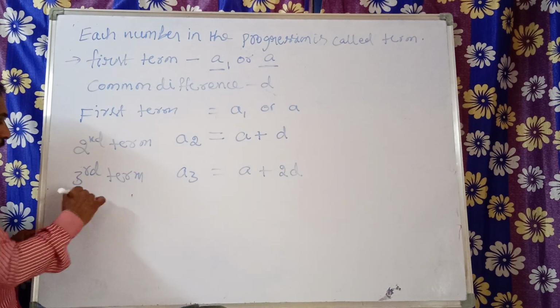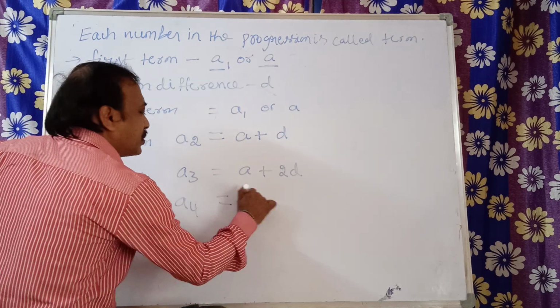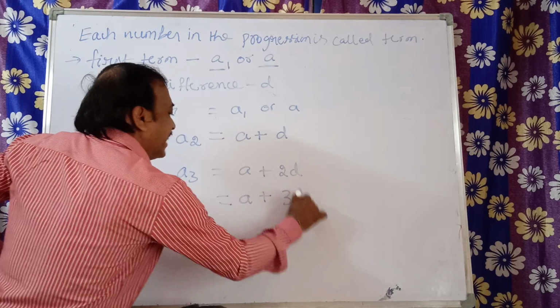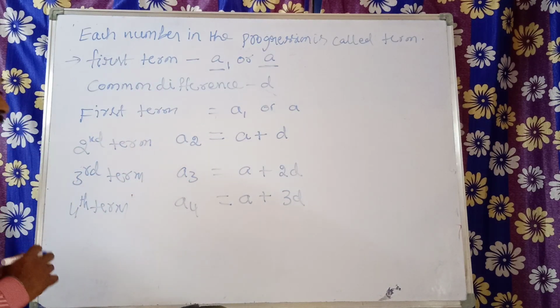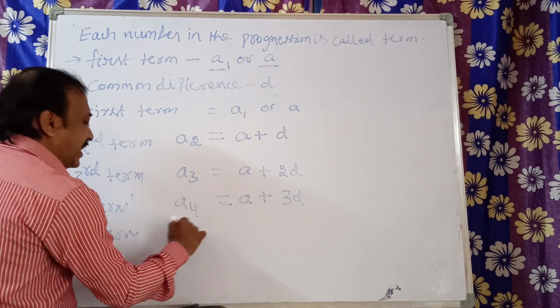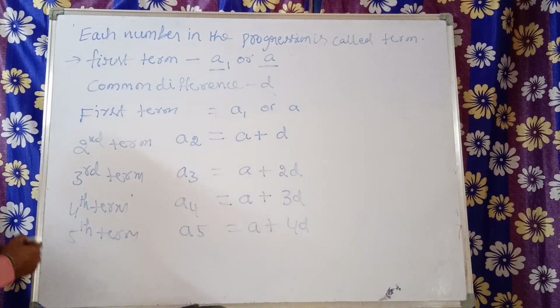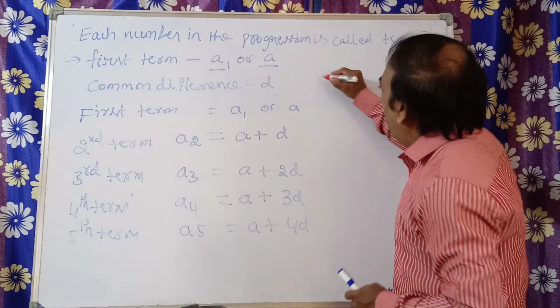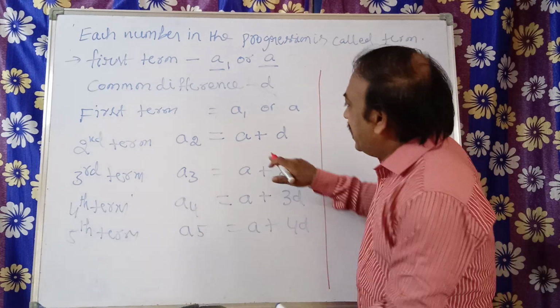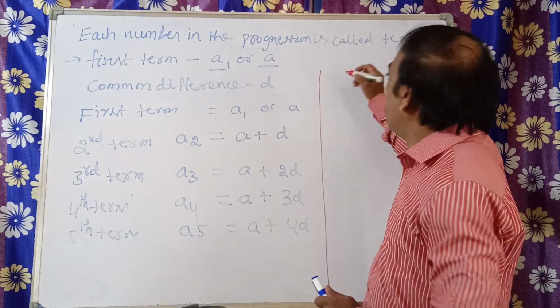Now fourth term A4 is equal to A plus 3D. Fourth term A4 is equal to A plus 3D. Fifth term, which is nothing but A5, is called A plus 4D. Sir, how is it A1, first term, second term, third term? You observe it here now. Here I am explaining why we are taking A plus D, A plus 2D, A plus 3D, A plus 4D. Listen carefully here.